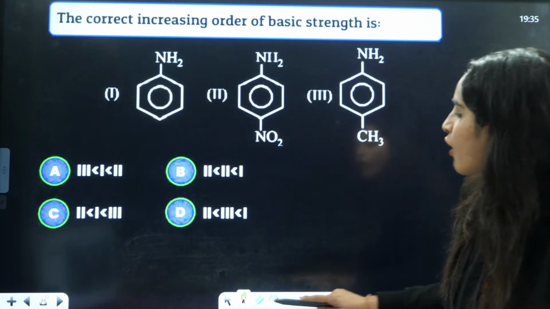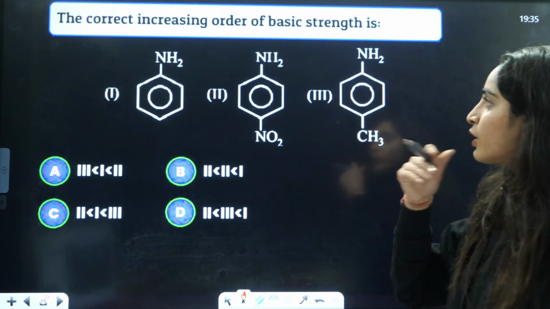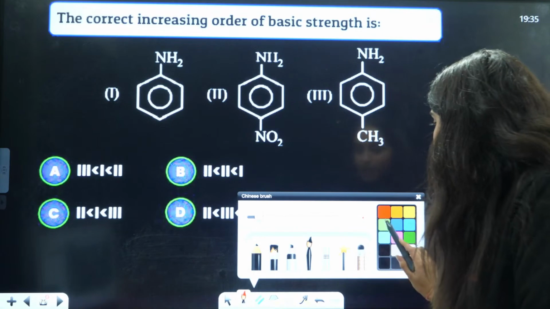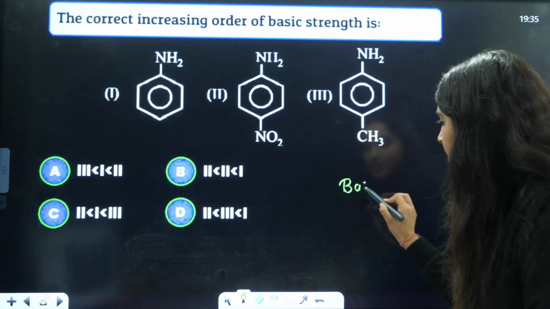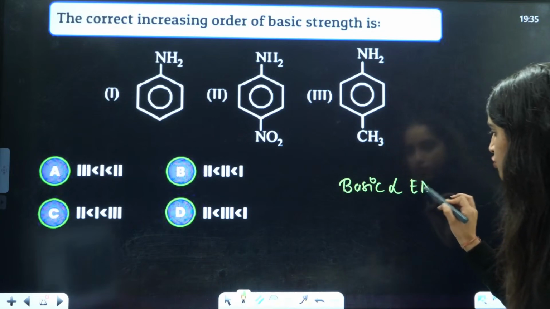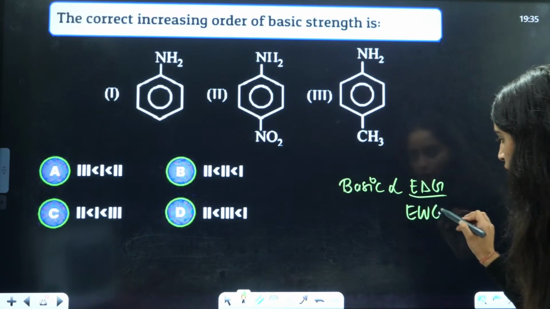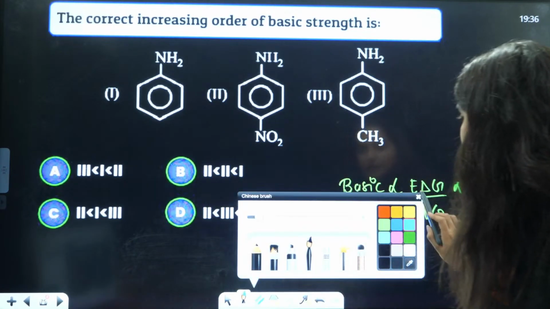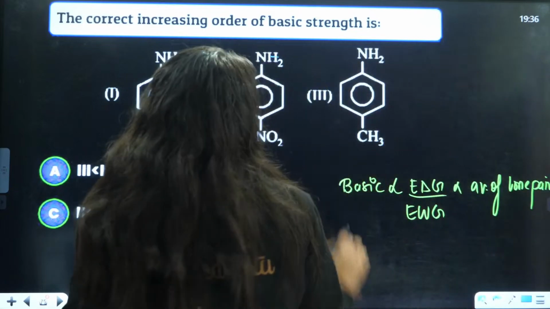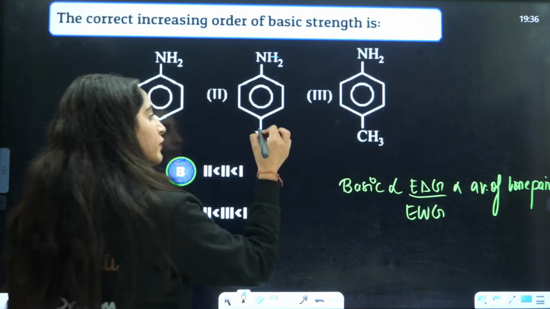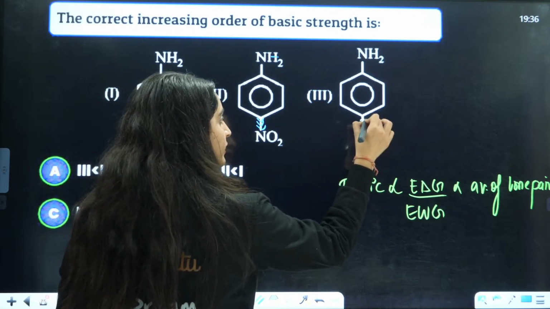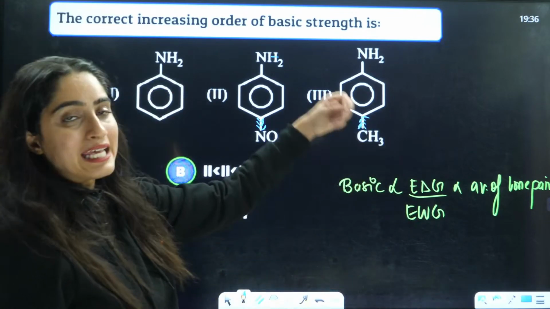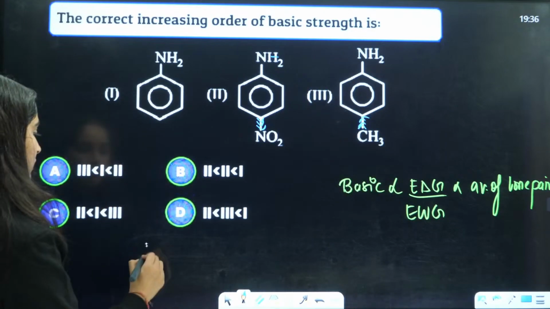The correct increasing order of basic strength. Now you tell me what is the correct increasing order of basic strength. See, always remember that basic strength is directly proportional to electron donating groups and inversely to electron withdrawing groups. It depends on the availability of lone pairs. Now, if you see this here, this is electron withdrawing, this is electron donating. So electron donating will increase the basicity. So maximum will be for 3.